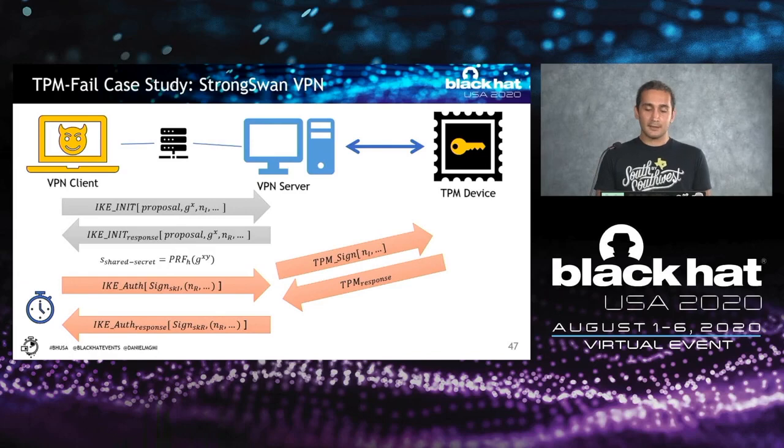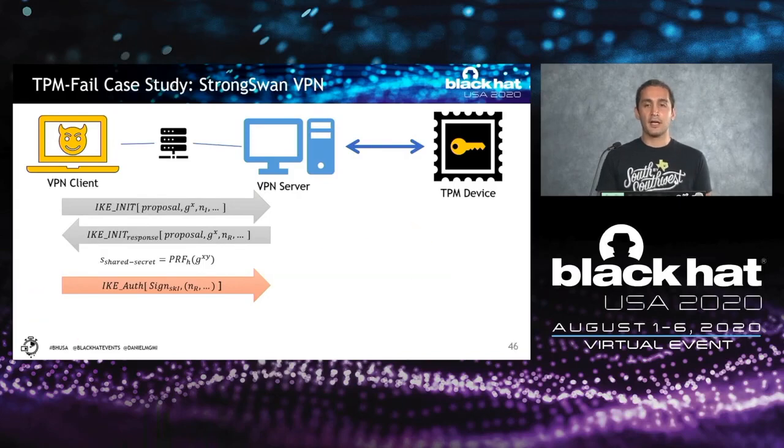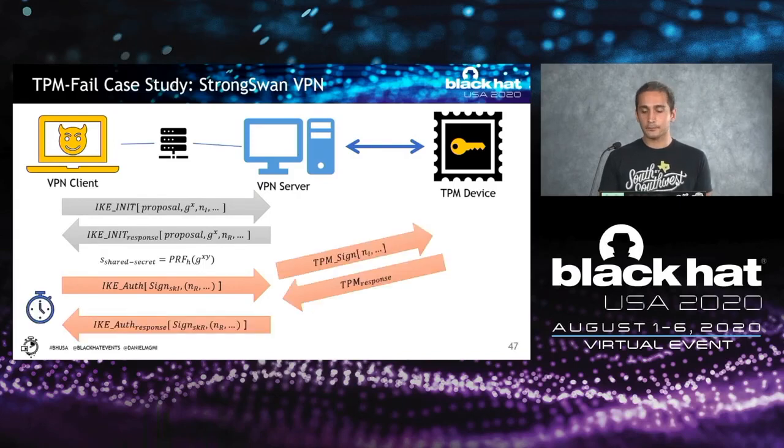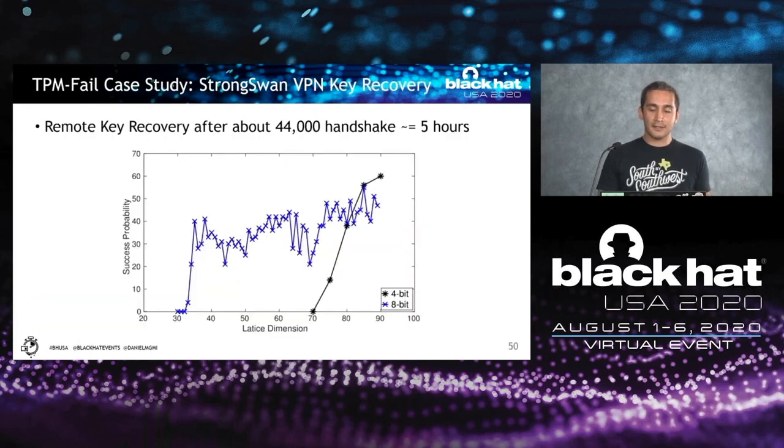But the bad thing is that if we have a vulnerability on the TPM device, then every time there is a handshake, you can measure the time. So here what we did is that after the second handshake, we just drop the connection and repeat this operation again, and we collect lots of timing measurements. After doing this, we applied the same attack that we explained for the local attack as a root adversary, and with the remote attack, we again managed to recover the private key from a VPN server.